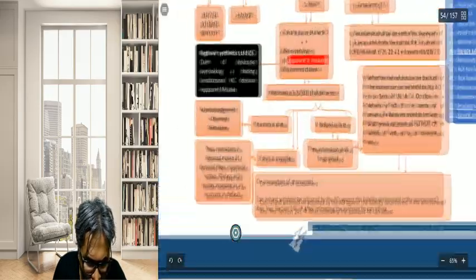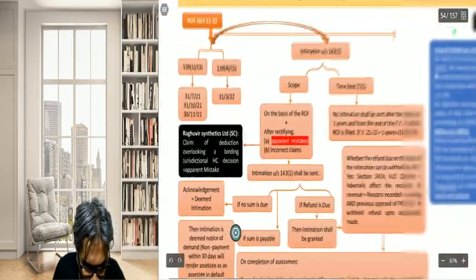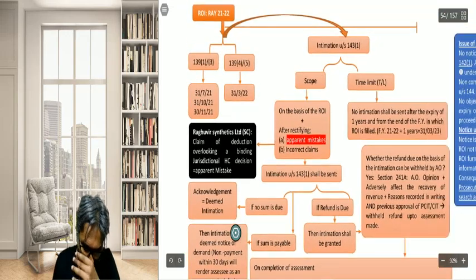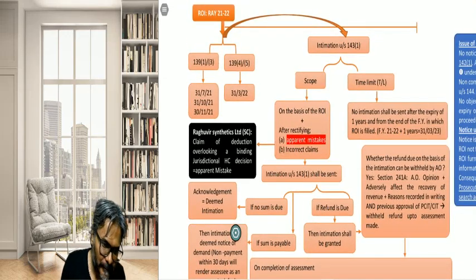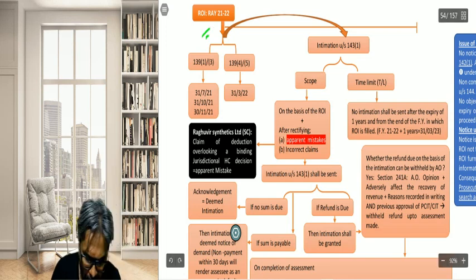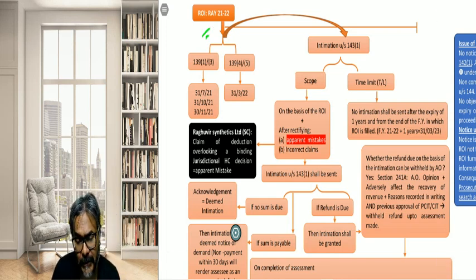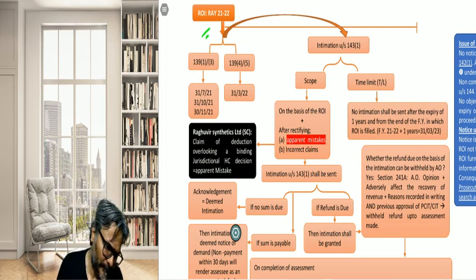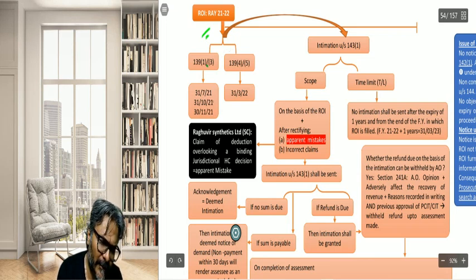Just have a look at this chart, all of you. ROI AY 21-22. Return due dates: 31st July, 31st October, 30th of November.